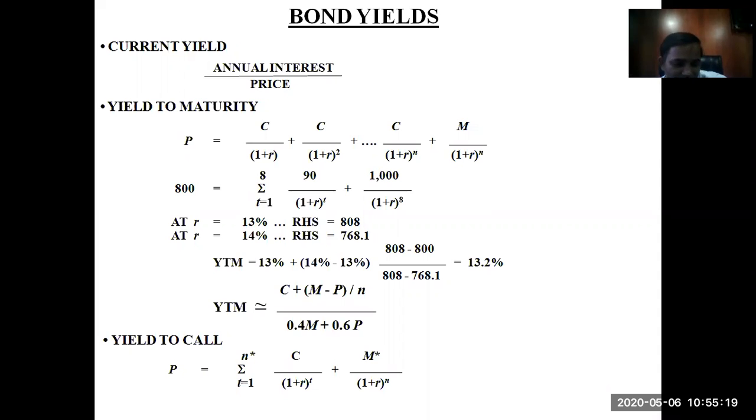In that case, yield to call is C divided by the discounted value for a given period of time, and M, the maturity value, divided by the discounted value at a certain rate of interest for a certain period.